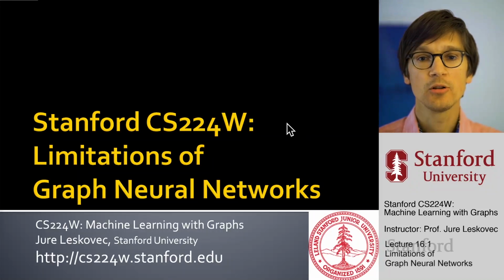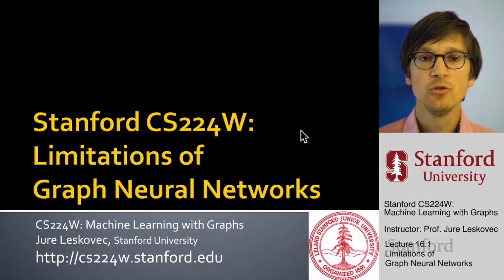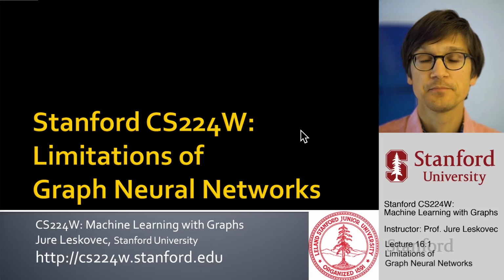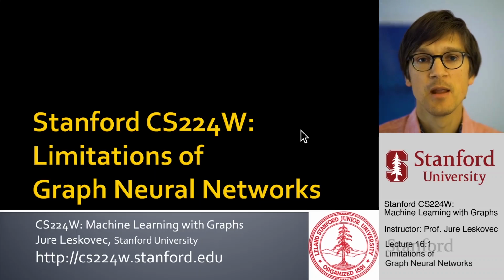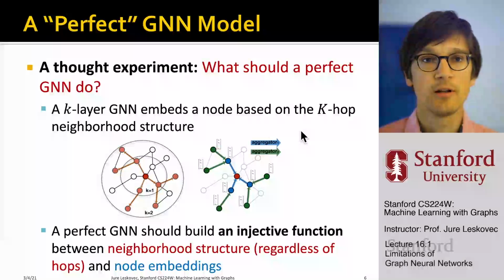What we are going to talk about today is some advanced topics. In particular, we are going first to talk about limitations of graph neural networks. And then we are also going to talk about how we improve their expressive power and how we then study how robust graph neural networks are against adversarial attacks.